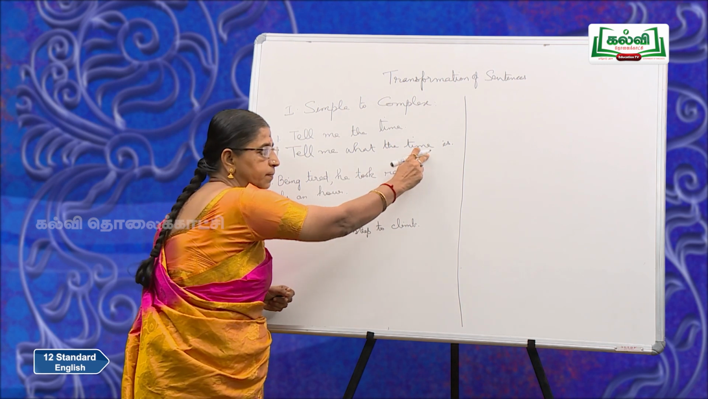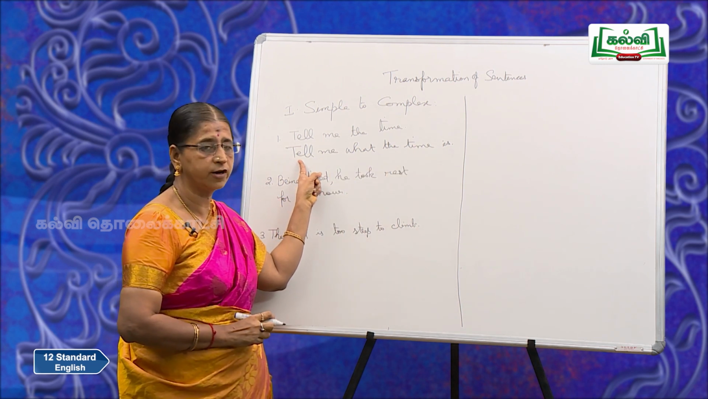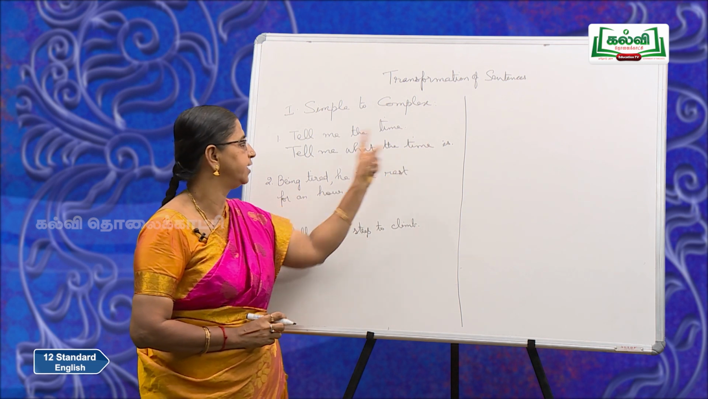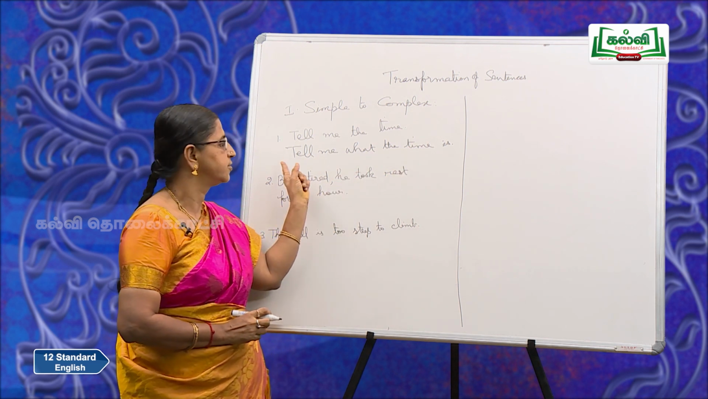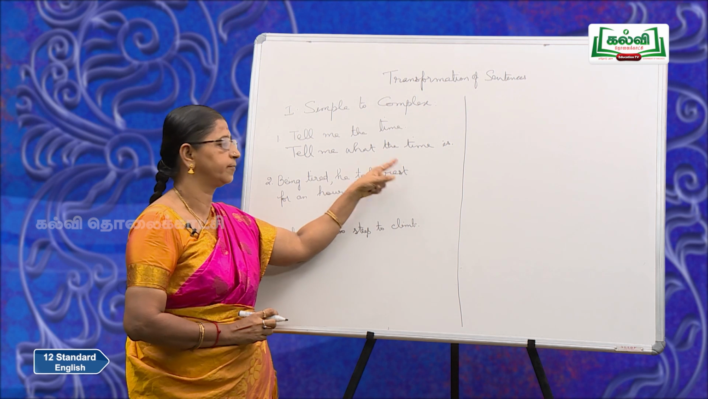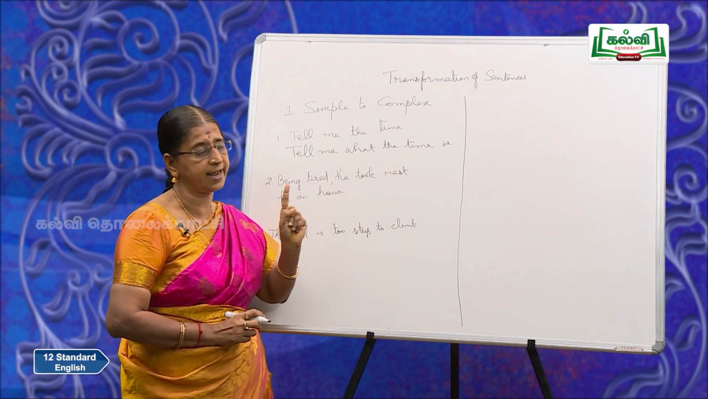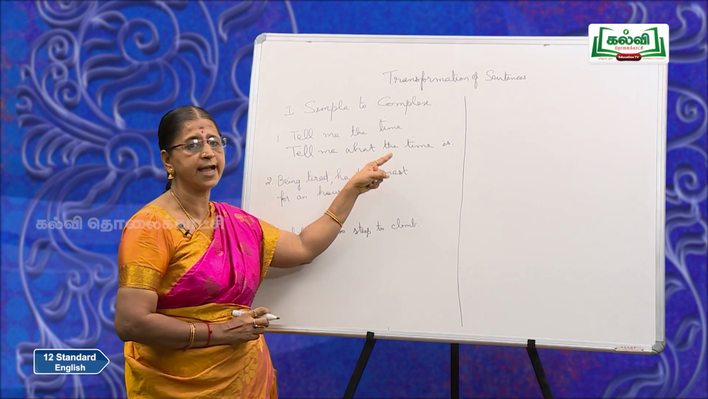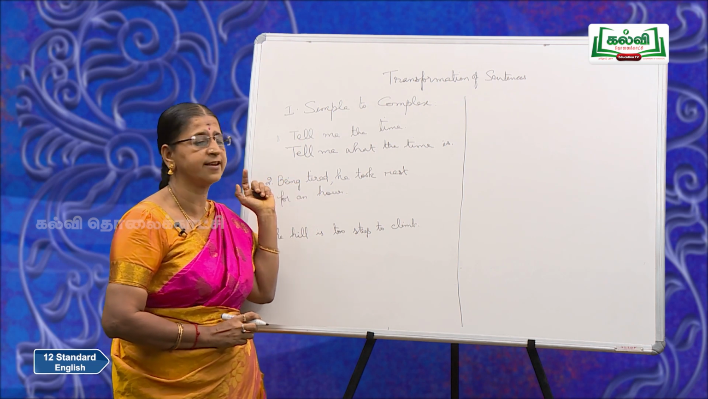So this is incomplete and you get one finite verb over here, another finite verb over here, clause marker what. So tell me what the time is. Remember, shouldn't say what is the time. Tell me what the time is. This is a complex sentence.